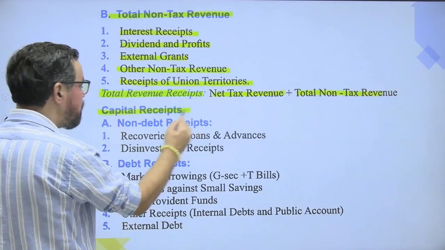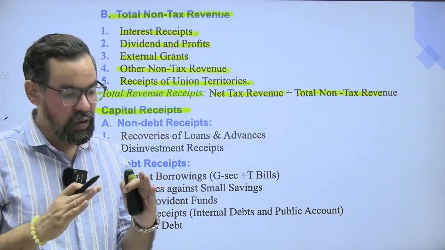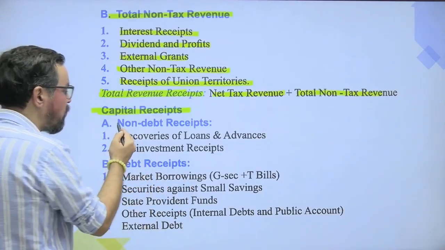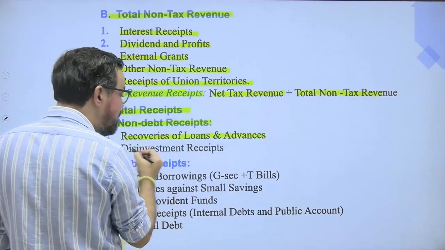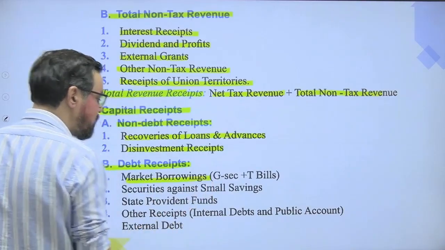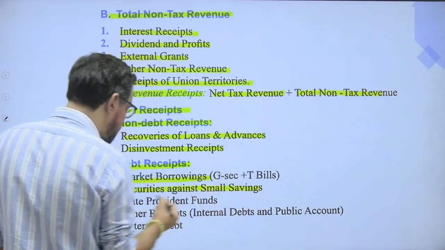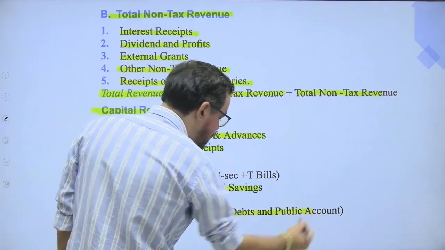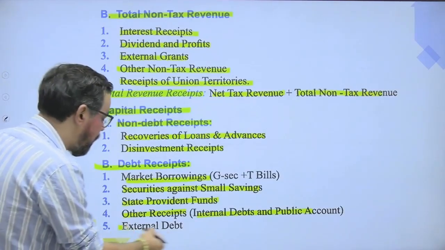Capital receipts are basically the borrowings of the government. They can be non-debt and debt. Okay? If you talk about non-debt receipt, it includes recoveries of loans and advances, and disinvestment receipt. In case of debt, we have market borrowings, government securities, treasury bills, securities against small savings, state provident funds, other receipts like internal debt and public accounts, and external debt.